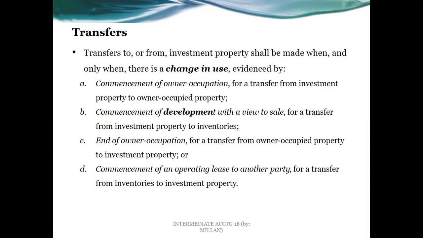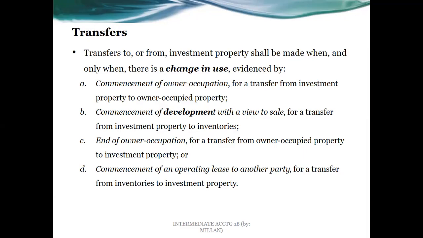So let's say a building that is expected to be sold as part of inventories, but then changed to capital appreciation or rentals.